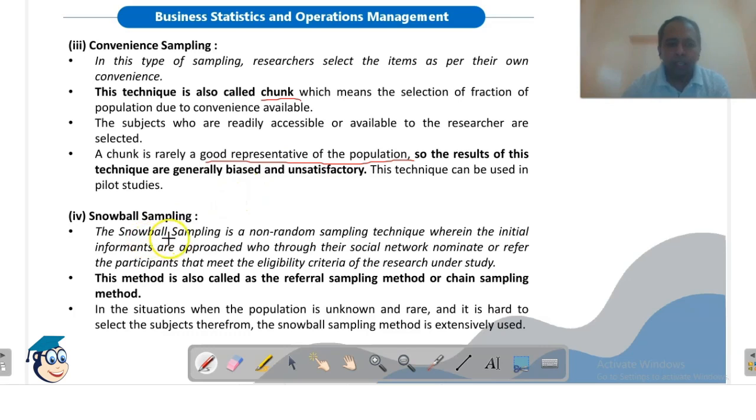Snowball sampling is a random sampling technique wherein the initial informants are approached who through their social network nominate or refer the participants that meet the eligibility criteria of the research under study. This method is also called as referral sampling method or chain sampling method. तो यहाँ पर हम क्या कर रहे हैं, जब हमें पॉपुलेशन के बारे में मालूम नहीं है कि किन रेस्पोंडेंट्स को हमें कंसिडर करना है, so what we are doing based on some referral we will approach the respondent.